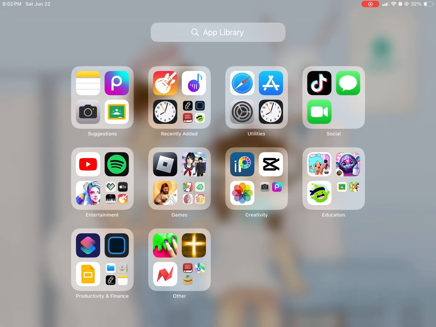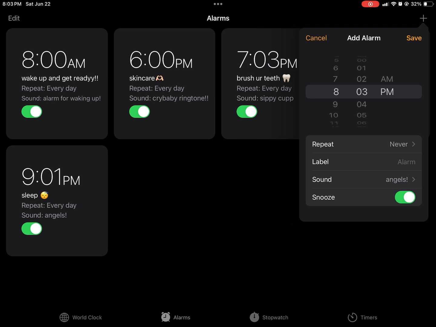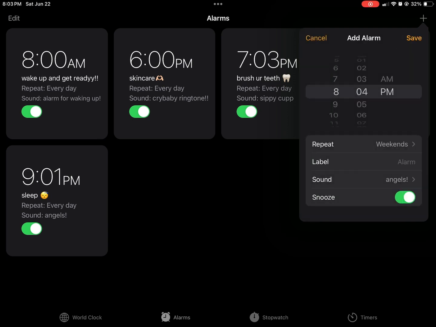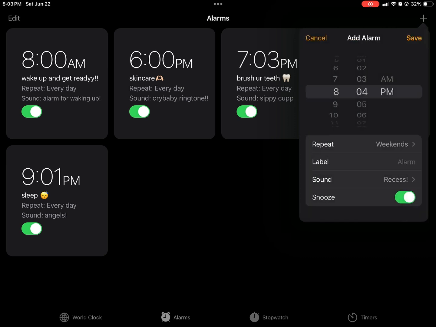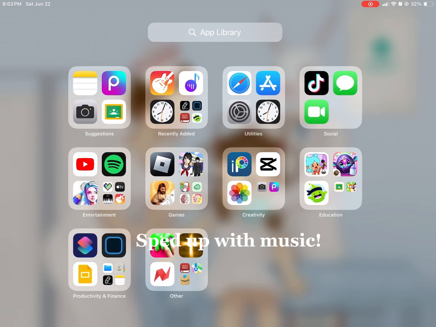Go to Clock. Make your time sped up. Your song tone. Sped up with music.